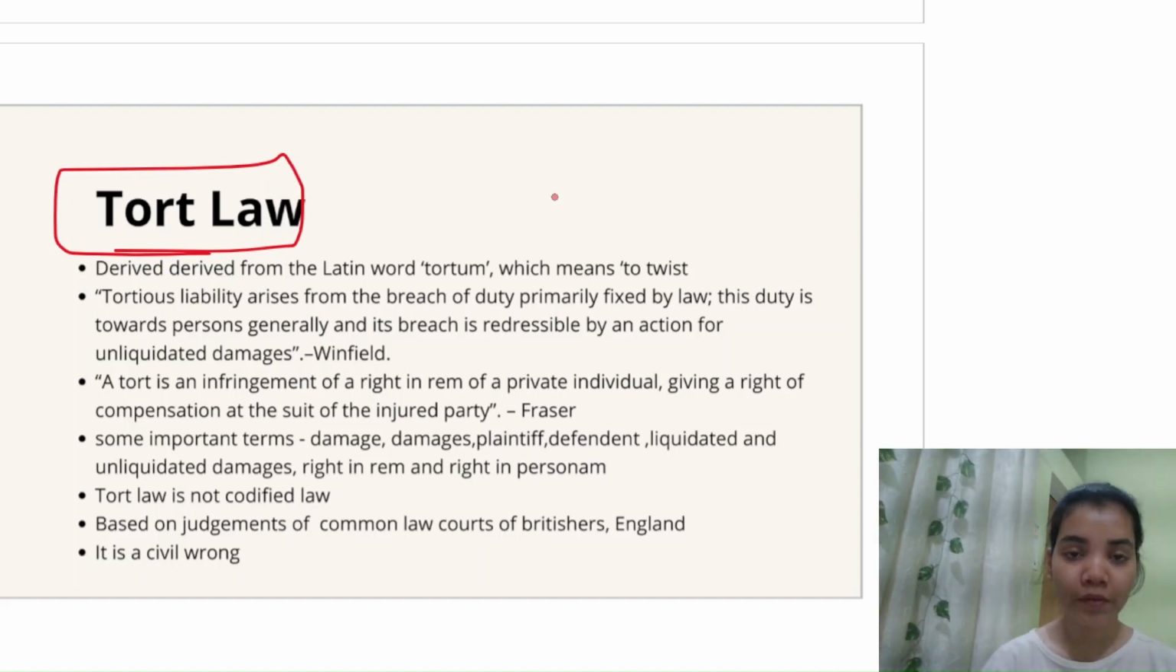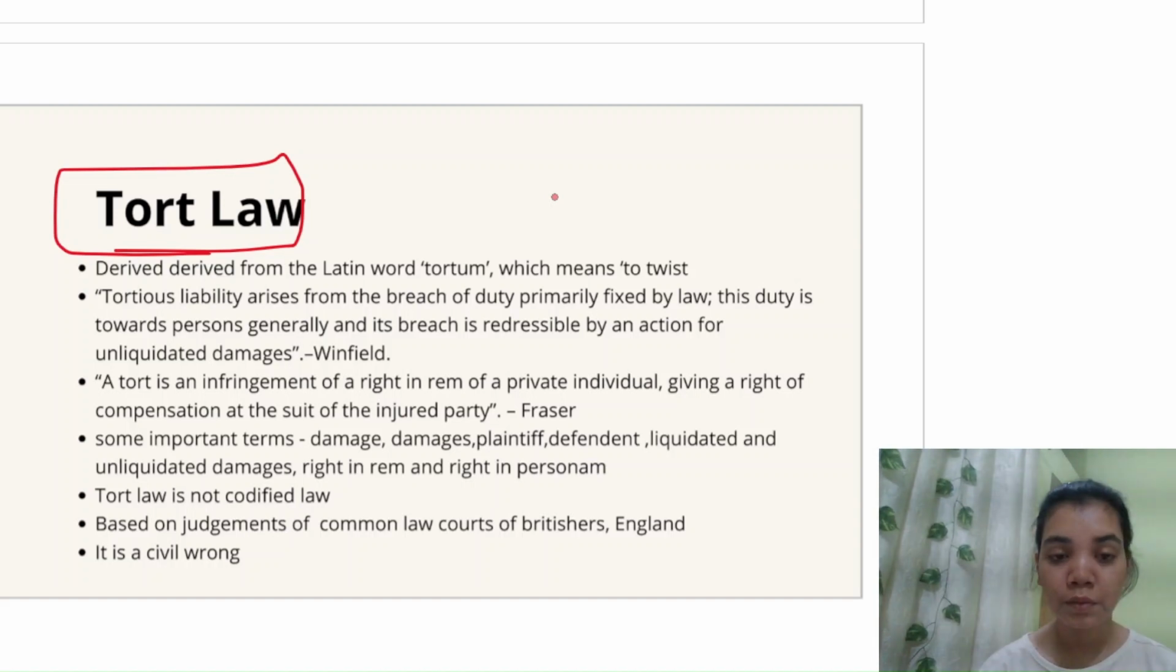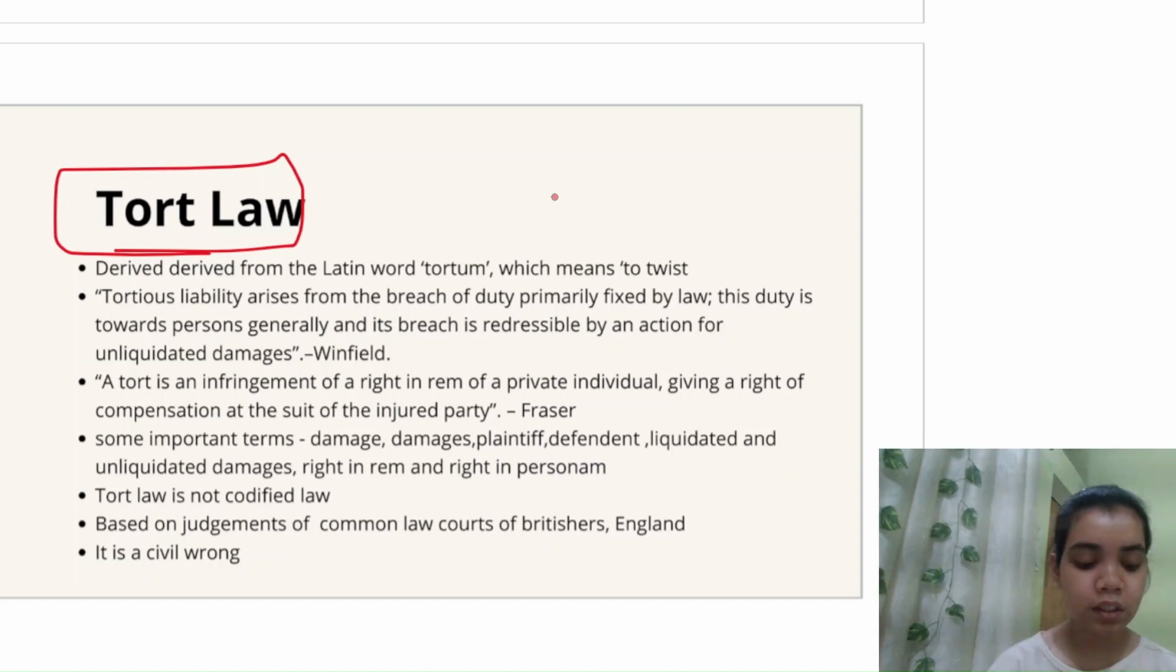So law of tort is one such law which again regulates the external behavior of individuals in a society. There is a statement I'll be quoting. The main objective of tort law is to define individual rights and duties in the light of prevalent standards of reasonable conduct and public convenience.